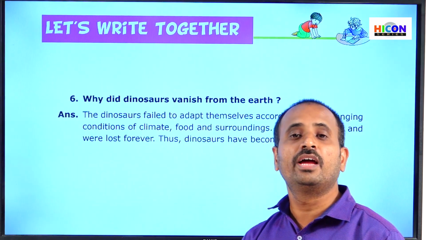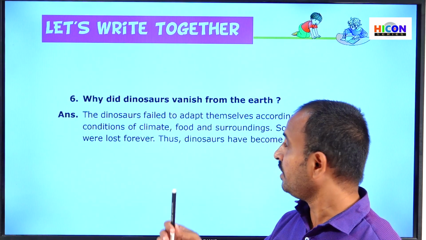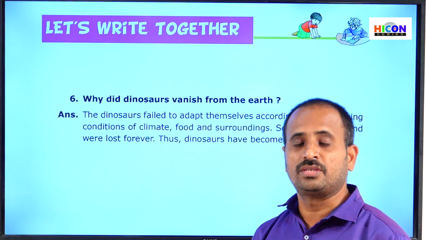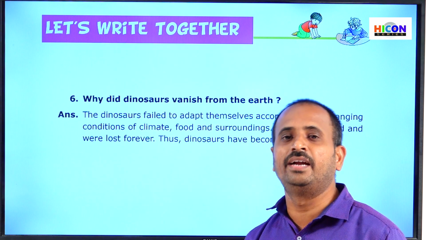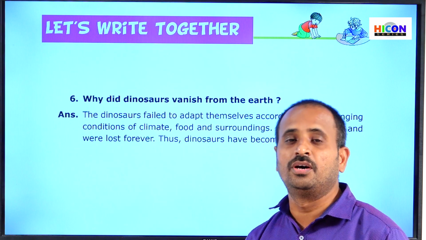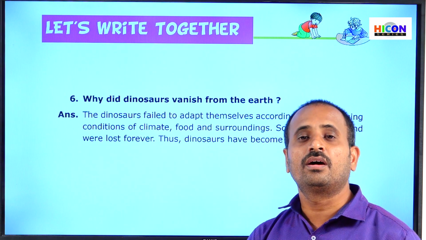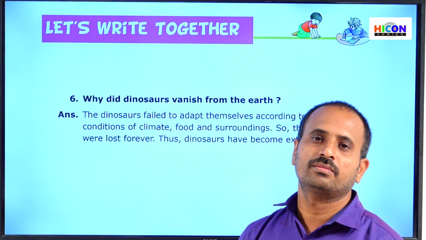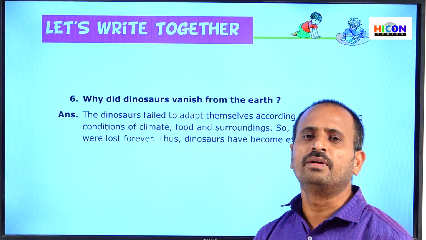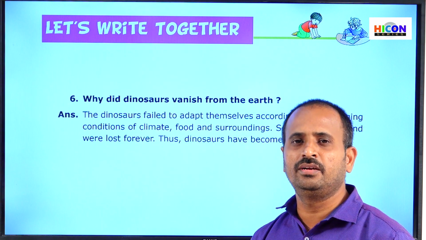Children, we have already discussed extinct animals. Some animals and some plants were observed in ancient times and they are not found today any more because they are extinct. Why are they extinct?